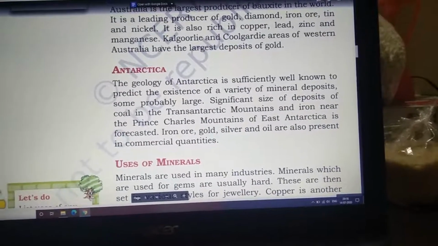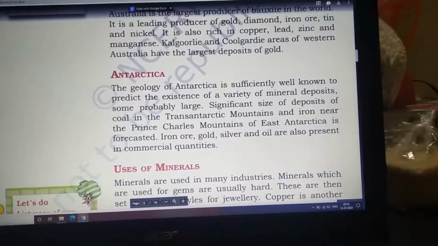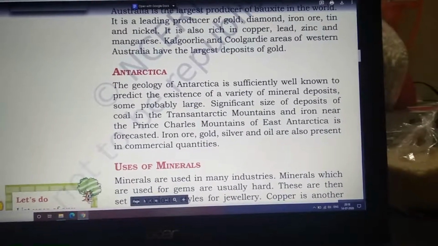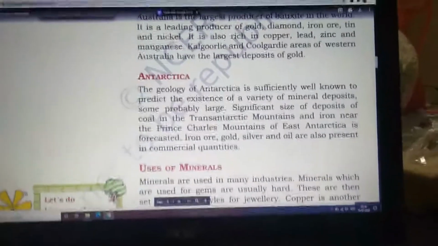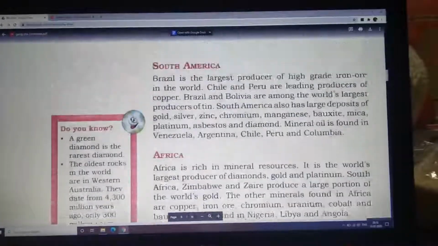It is still under presumption that these places may contain coal. Iron ore, gold, silver and oil are also present in commercial quantities. So here we complete all of the 7 continents, the types of resources and minerals that we find there, and the names of those places.